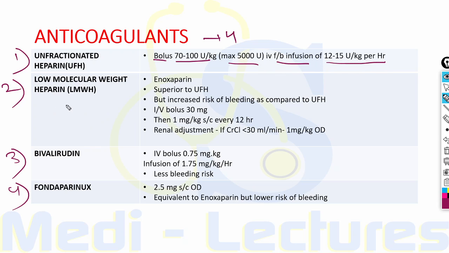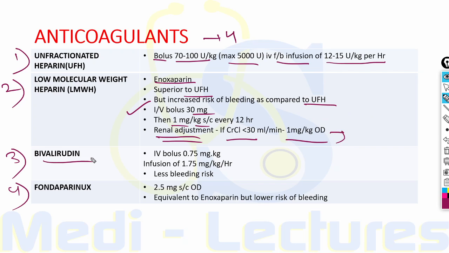The low molecular weight heparin, which is enoxaparin, is superior to unfractionated heparin, but there is slight increased risk of bleeding as compared to unfractionated heparin. It is first given IV with a bolus of 30 milligram. Then it is started subcutaneously in BD dose of 1 milligram per kg BD. Renal adjustment is to be done if the creatinine clearance is less than 30 ml per minute. In these cases, the dose is adjusted to 1 milligram per kg OD. The normal dose was 1 milligram per kg BD.